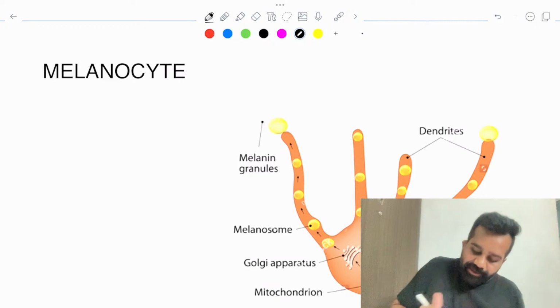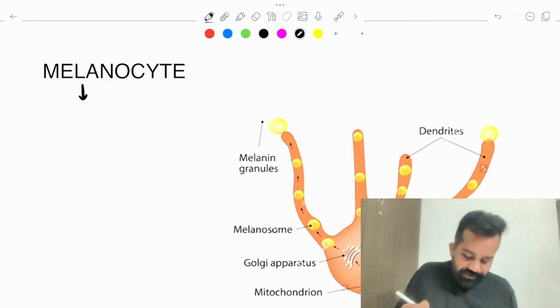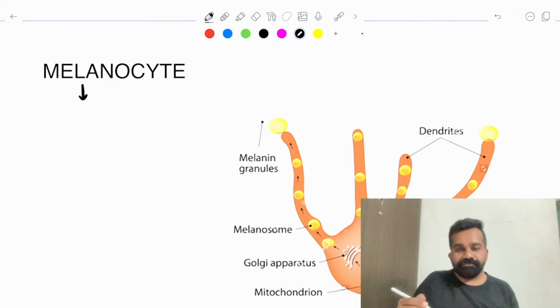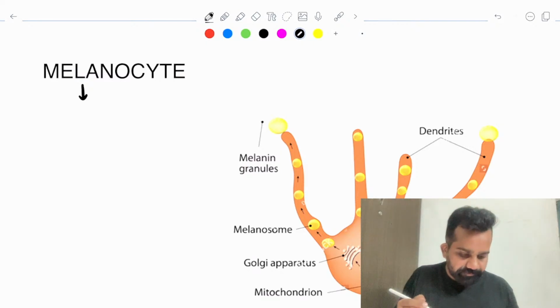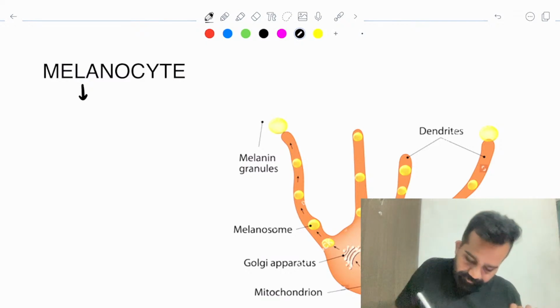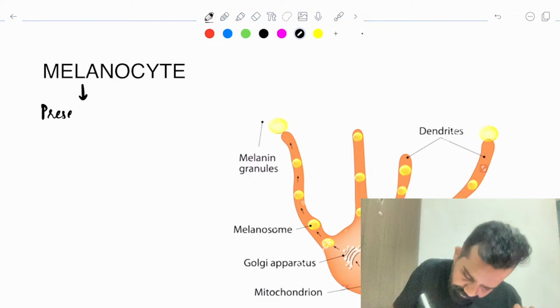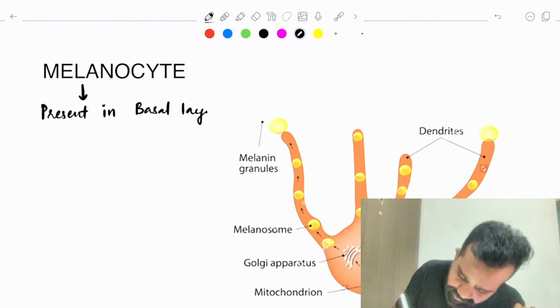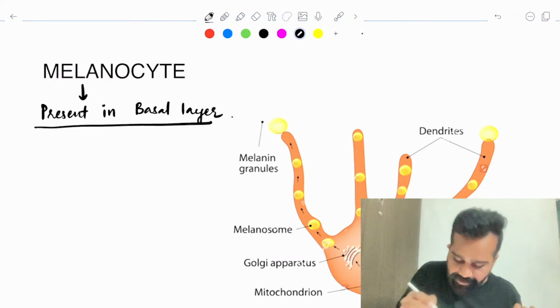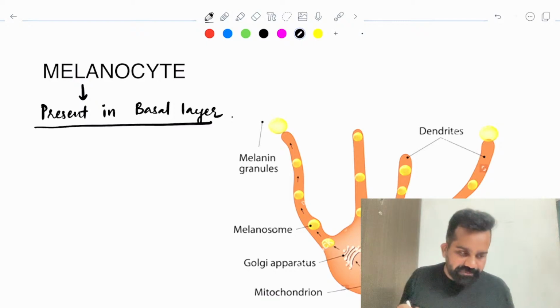Okay, important MCQ, let's discuss. Melanocyte is derived from... it is present in the basal layer, in the stratum basale.